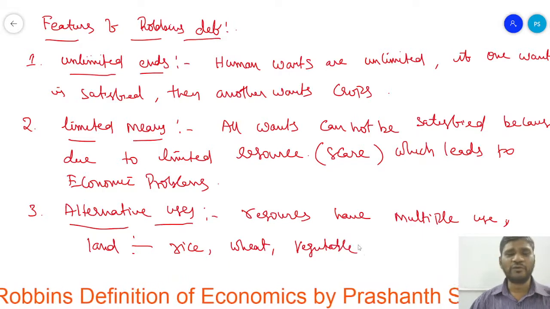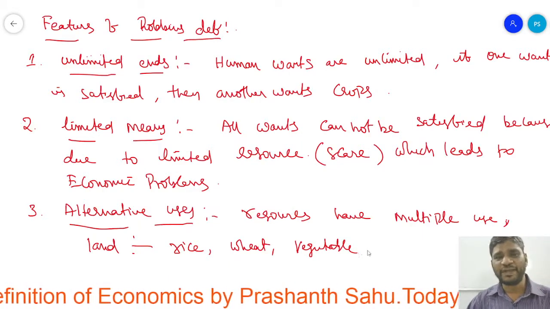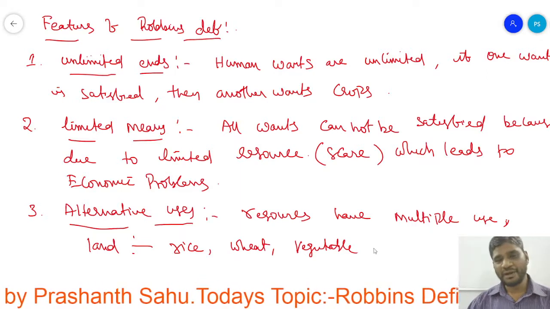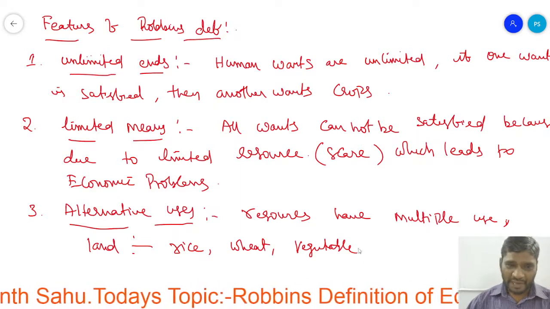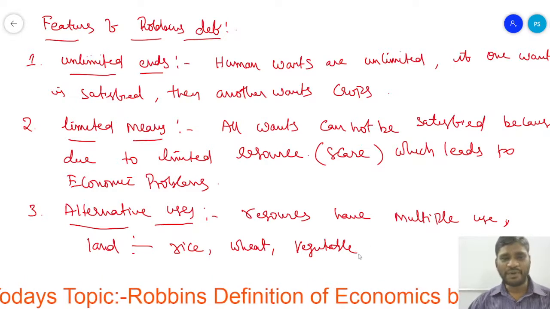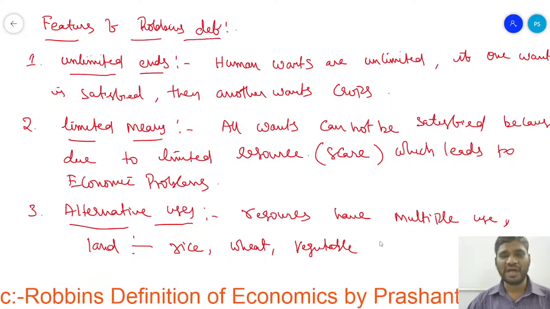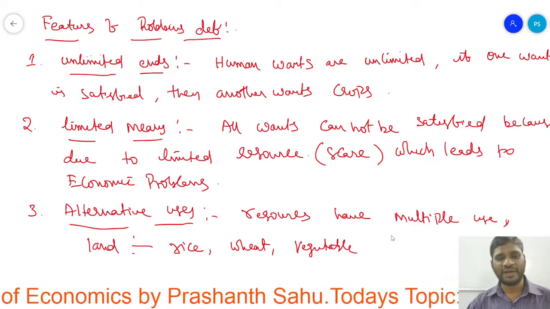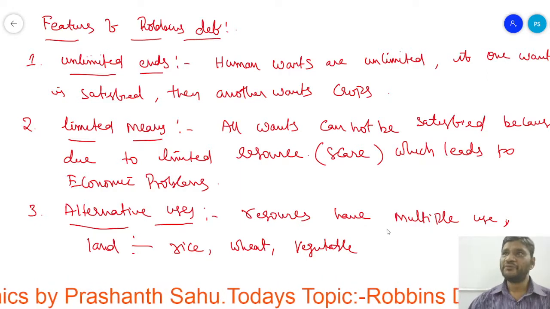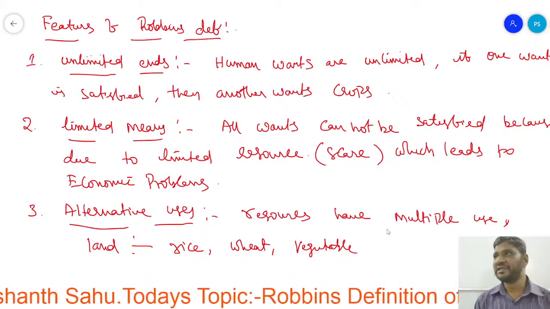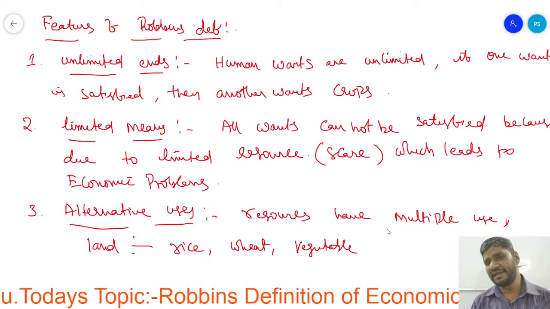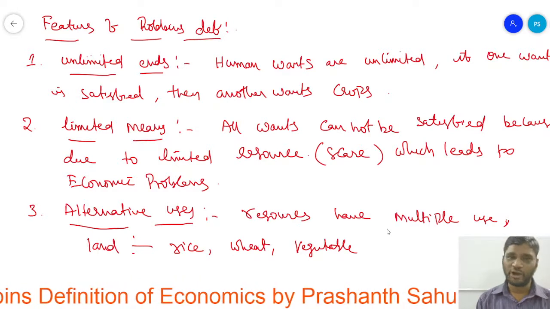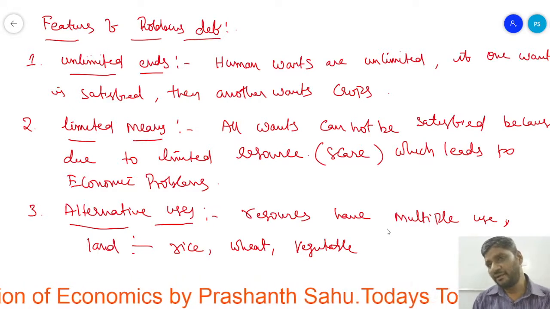Likewise, different goods can be cultivated by using one resource. According to the requirement in the economy, we can plan.